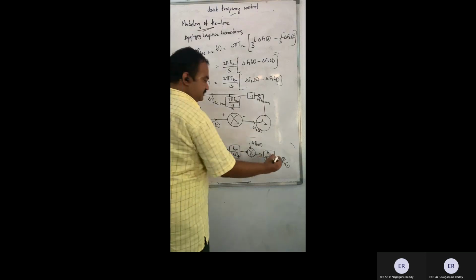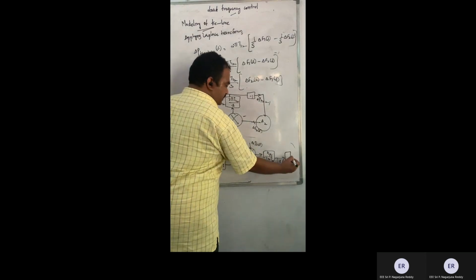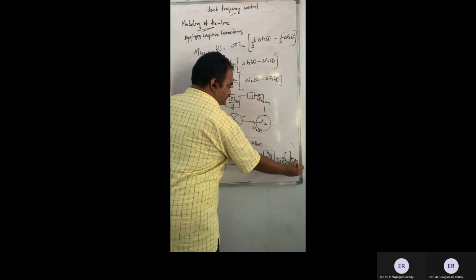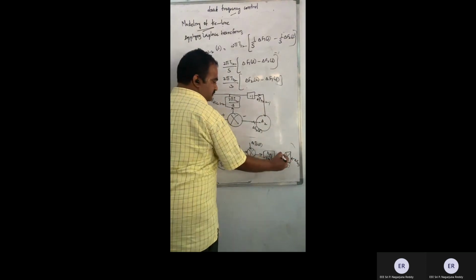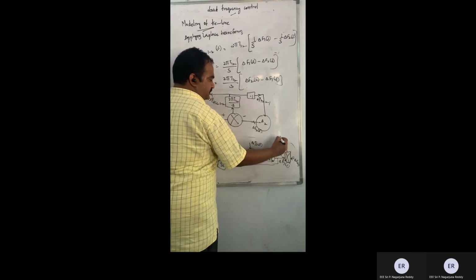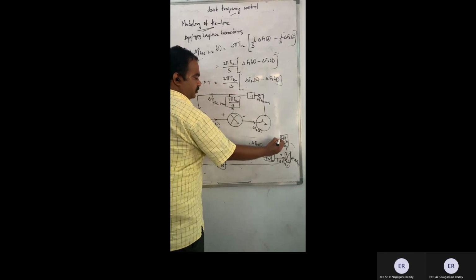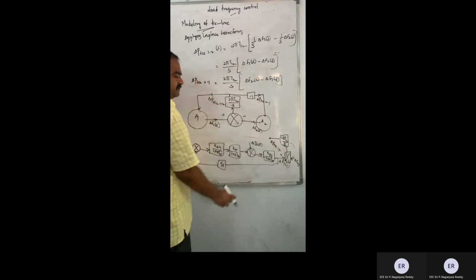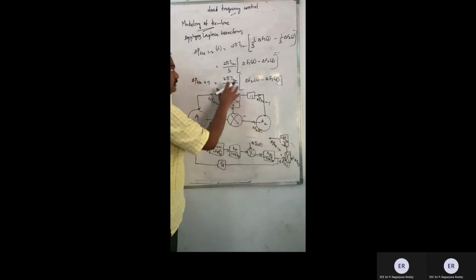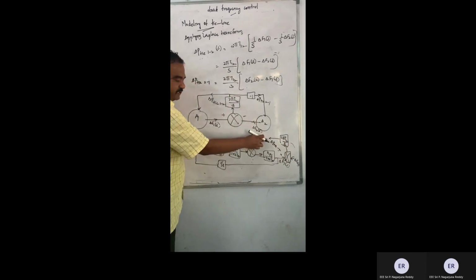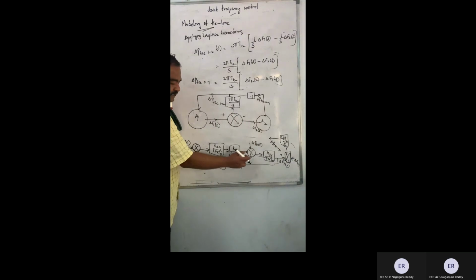Now what is coming to picture now? This delta F1 of S is multiplying with some delta F2 of S. This is plus, this is minus. And here I am having 2 pi T12 of S. And the output of this one is the power which is being transmitted from 1 to 2, isn't it? This is a new one which I have done so far. So where it should be given back? It should be given here, right?